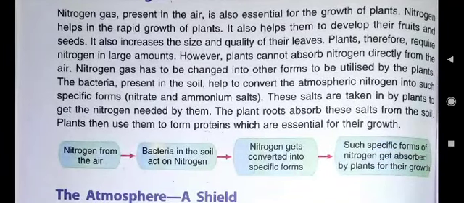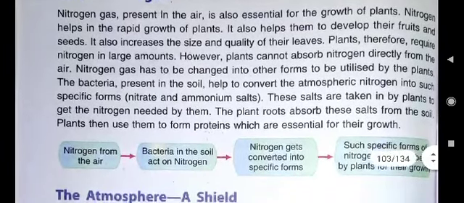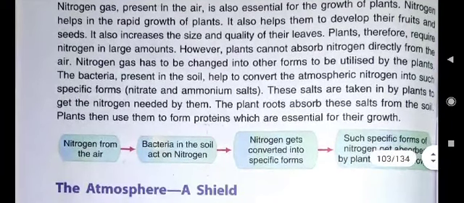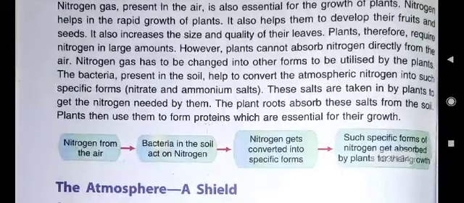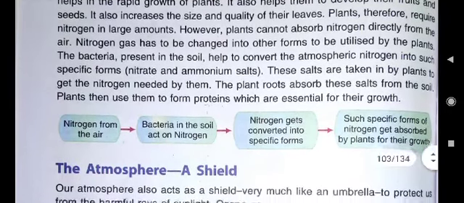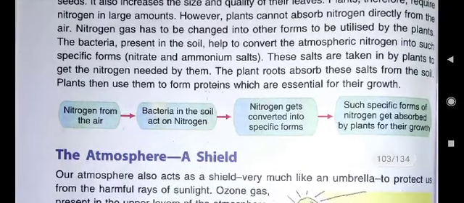And you see here, nitrogen helps in the rapid growth of plants. It also helps them to develop their fruits and seeds. It also increases the size and quality of their leaves. Plants therefore require nitrogen in large amounts. However, plants cannot absorb nitrogen directly from the air.